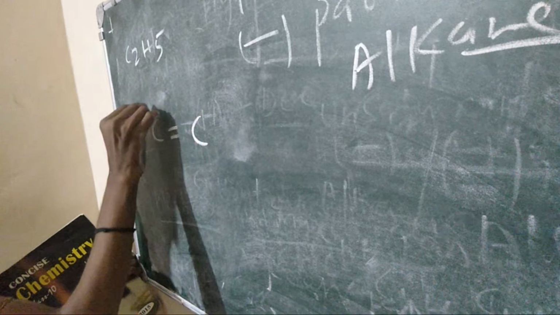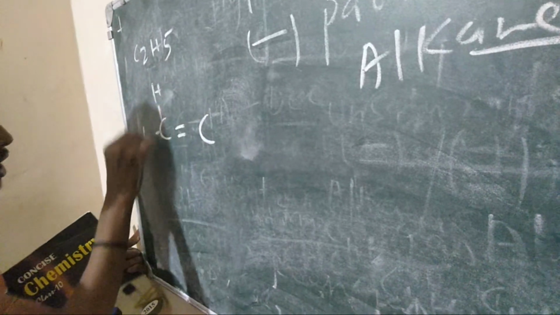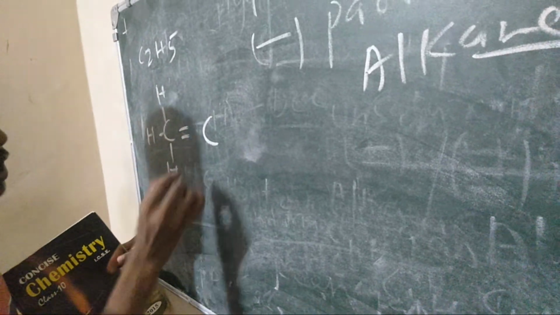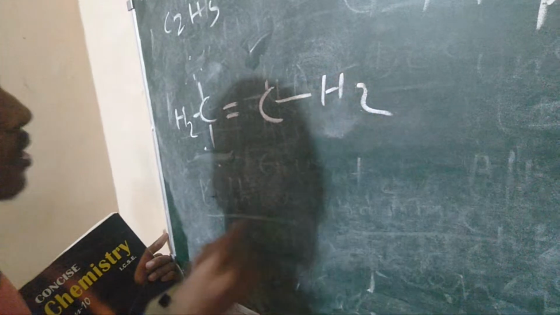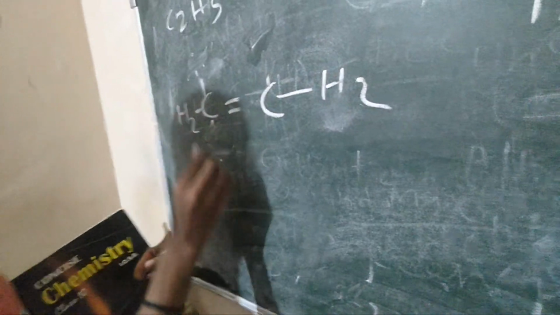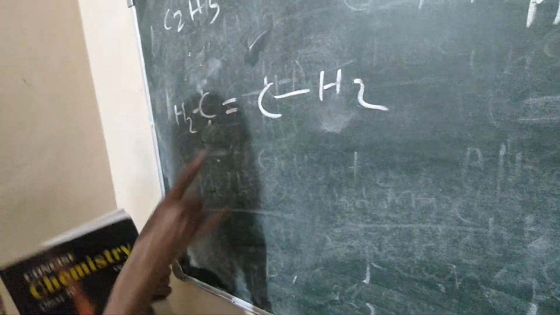Here is H, here is also H. Because here is a double bond, then you have only two hydrogen here and two hydrogen here.